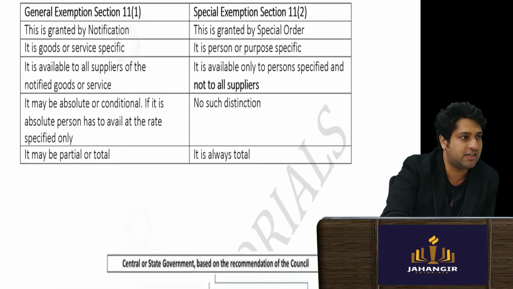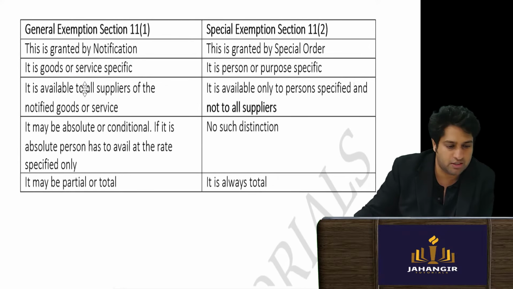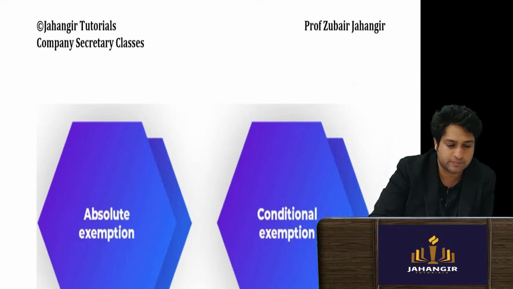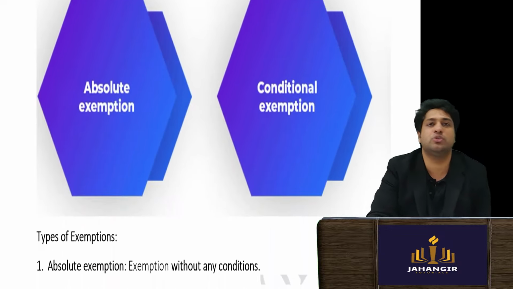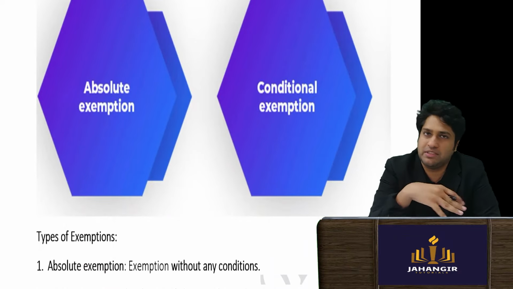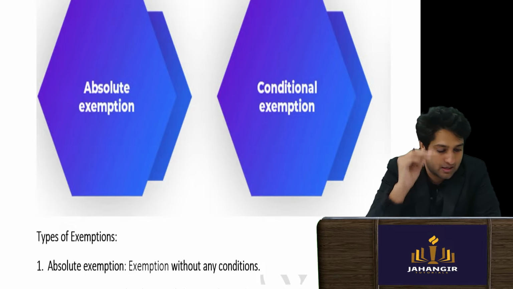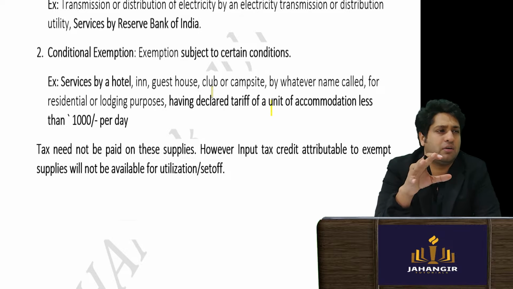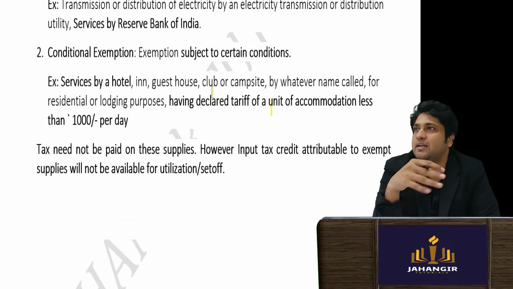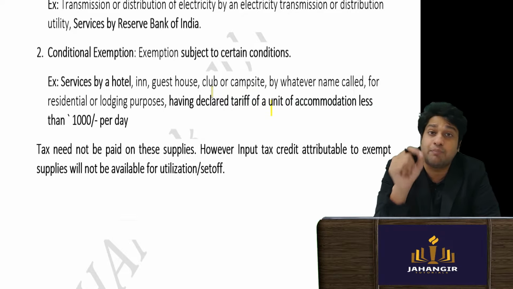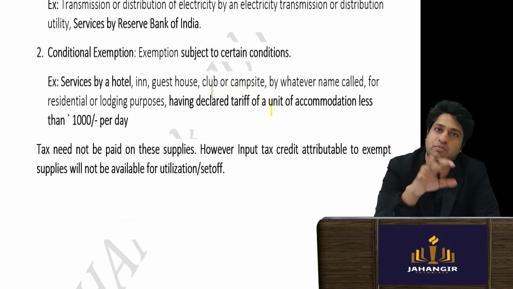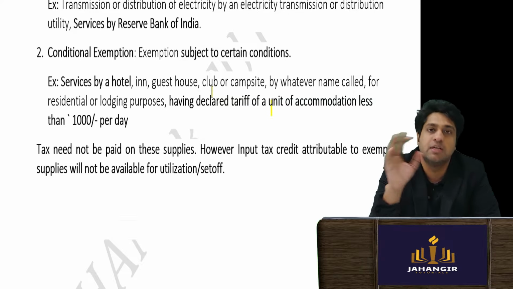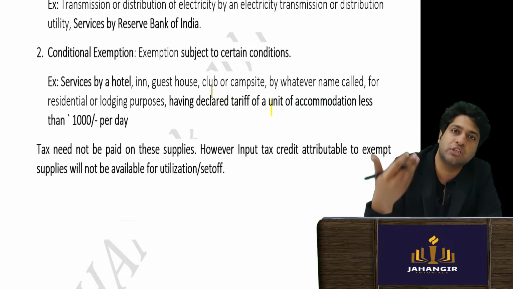So a general exemption applies to all dealers. And this is only for a specific person or a specific transaction, not for all. Then the exemption could be conditional or absolute. You could get an exemption, or conditional exemption could be there. For example, only if the tariff rate is up to 1000 rupees, then only the exemption is there. But if you are charging more than 1000, the exemption will not be given. This is a conditional exemption.